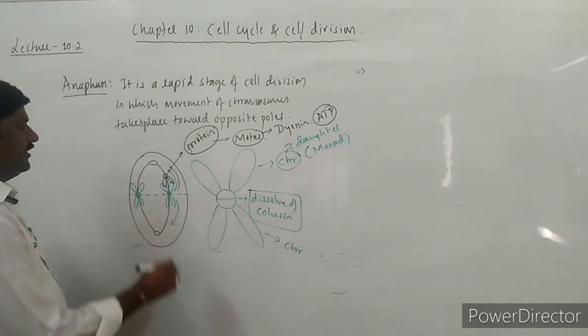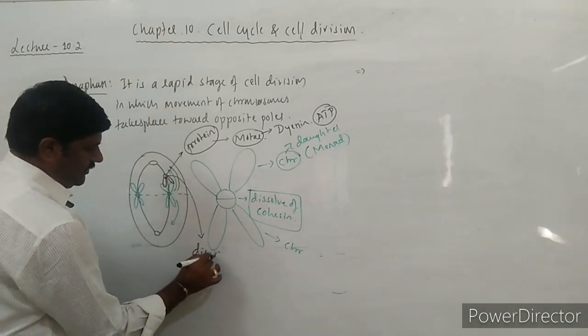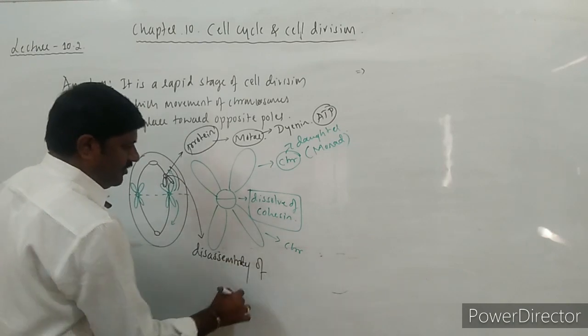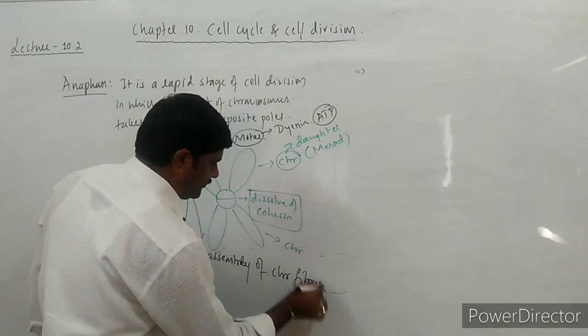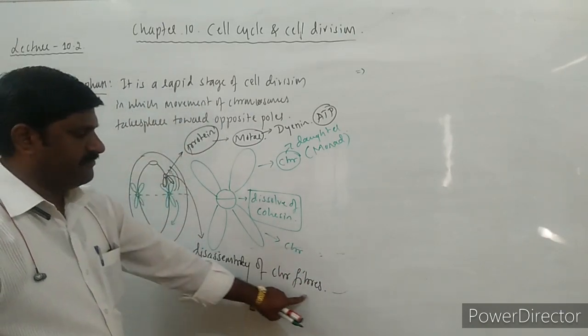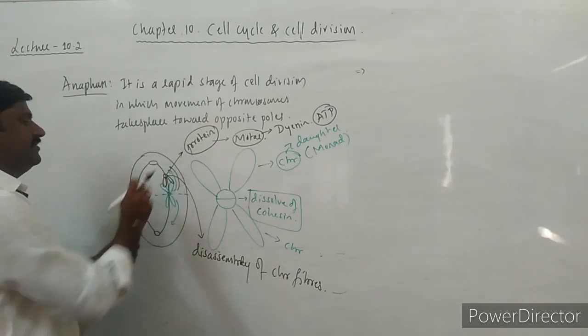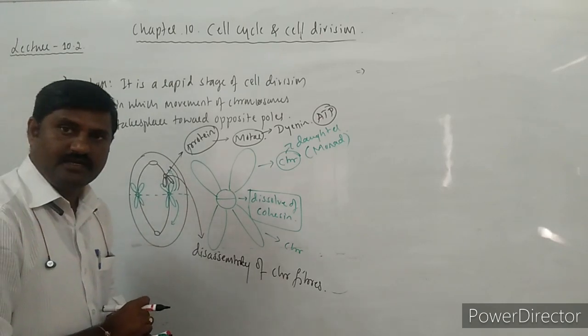And simultaneously disassembly of chromosomal fibers also takes place. When the disassembly of chromosomal fibers takes place, shortening of these microtubules takes place, that is nothing but kinetochore fibers.